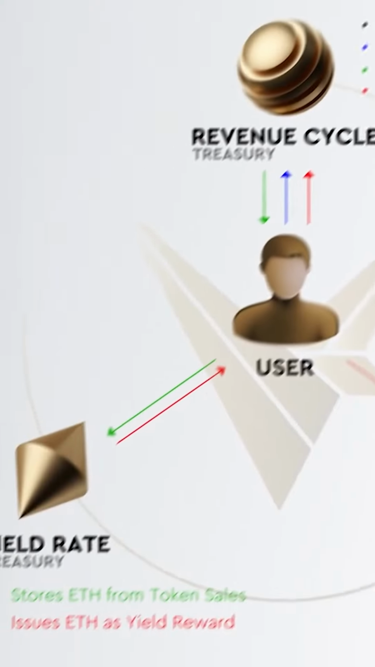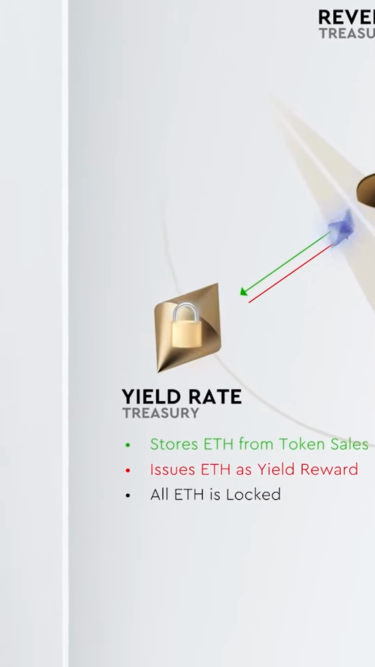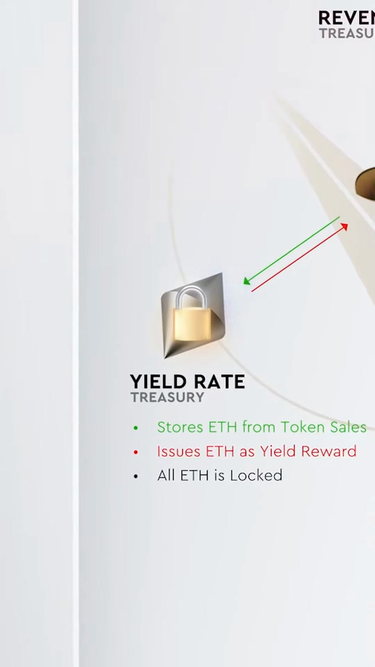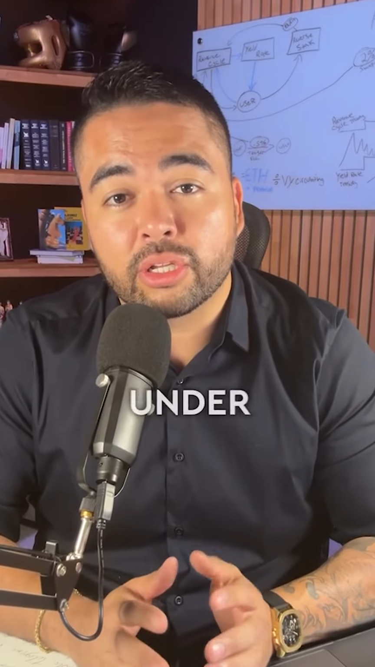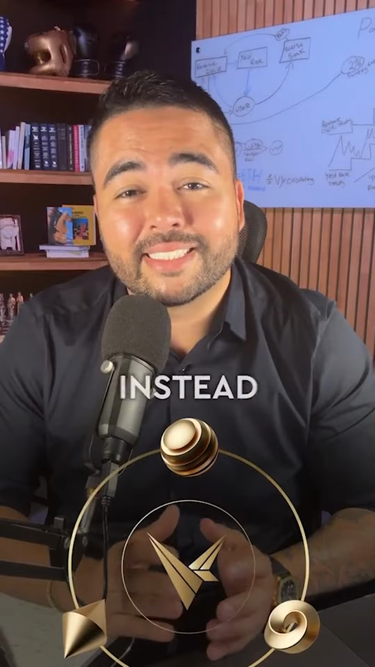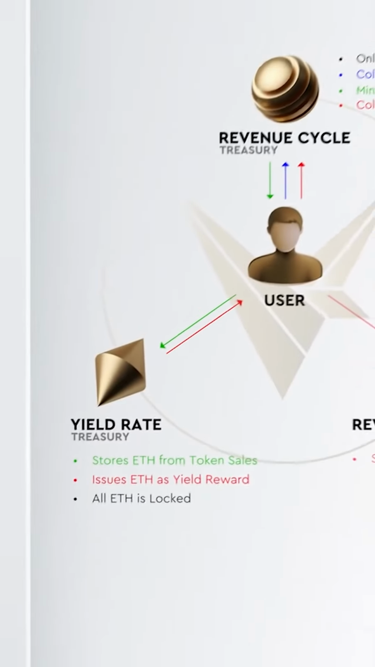And since all the Ethereum used to mint V is locked in the yield rate treasury and only accessible through the reverse staking of V, this ensures that there will always be liquidity for each V, preventing the risk of a rug pull, and ensuring that the price of V will never go under the current yield rate. Valinity has resolved these issues by providing liquidity through smart contracts instead of a liquidity pool, creating a more decentralized and sustainable protocol.